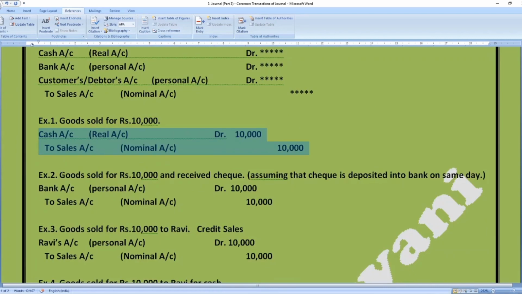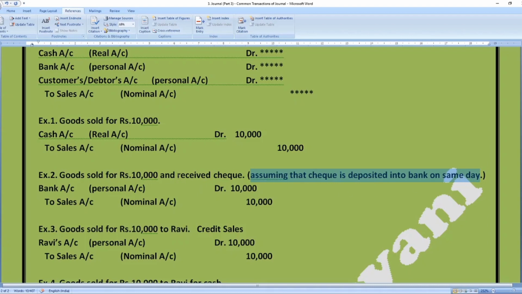Example number 2: goods have been sold for 10,000 rupees and received a check. Again, the goods have been sold on cash basis, but this time instead of cash we have received a check. And now we are making an assumption here, that the check has been deposited into the bank on the same day. What difference does it make when the check is not deposited into the bank on the same day, or is deposited on some other day? A difference will be created in this entry, and we are going to discuss it in later videos. That video will be based upon banking transactions. So keep connected, stay watching.